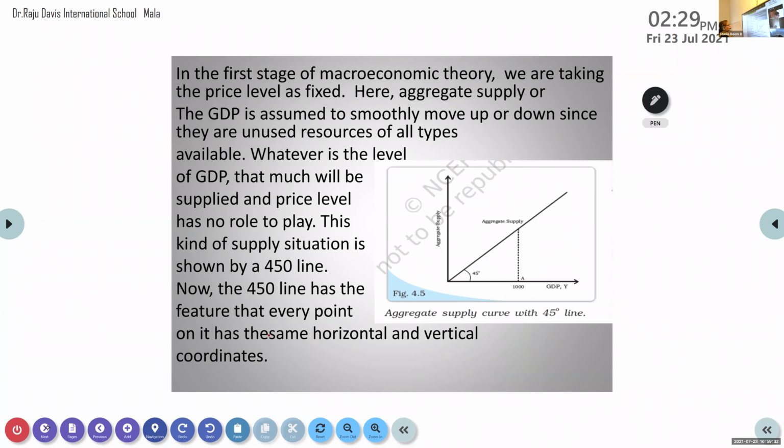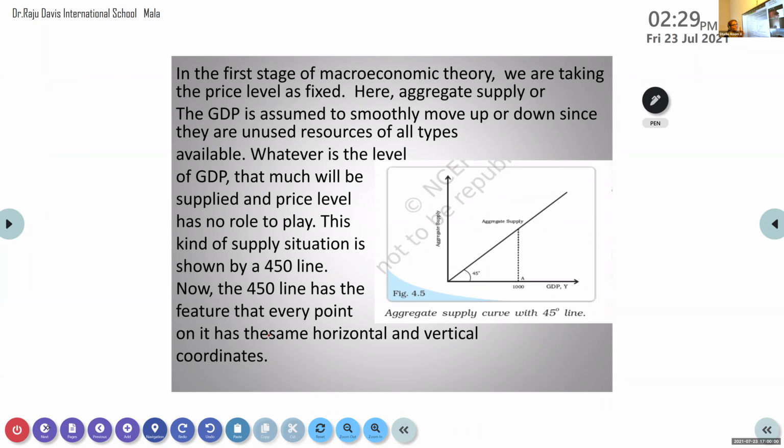GDP will move up and down because there are some unused resources available in our country. So whenever things are supplied, we are assuming that the price level has no role to play. I told you two things will be the same to get the supply curve. What is that?